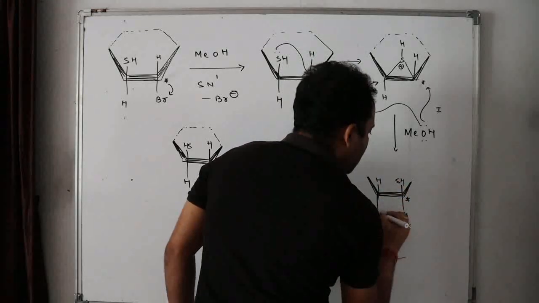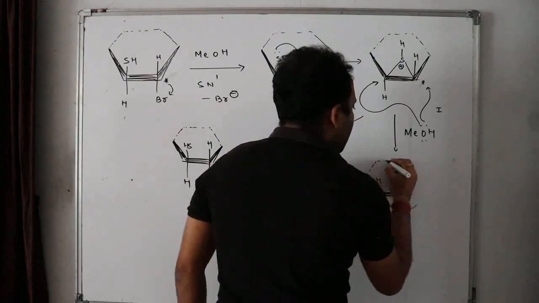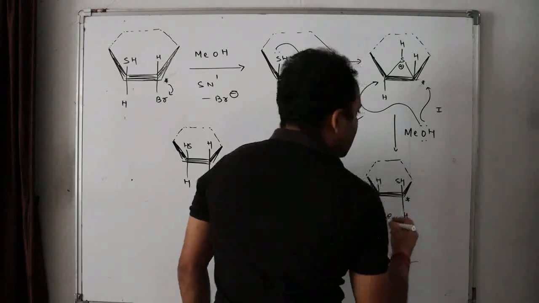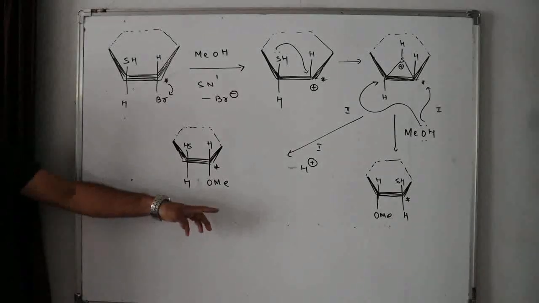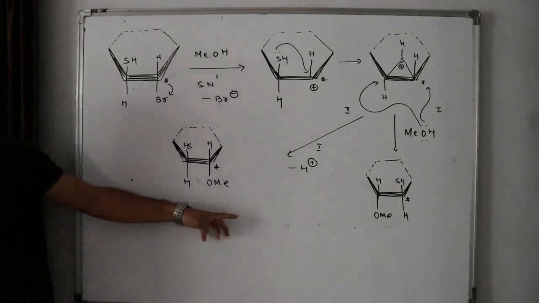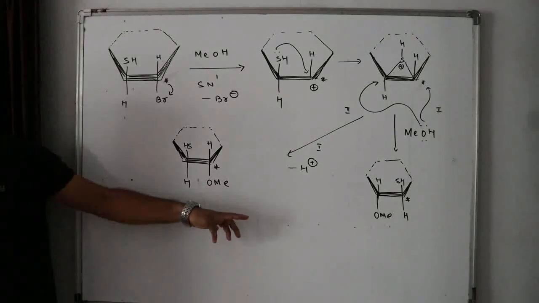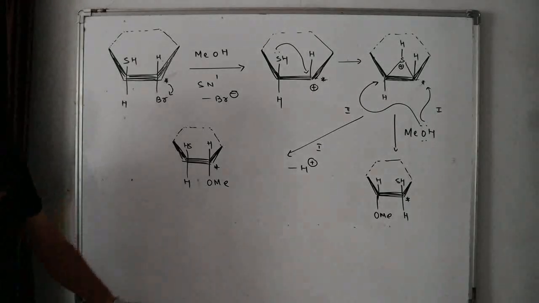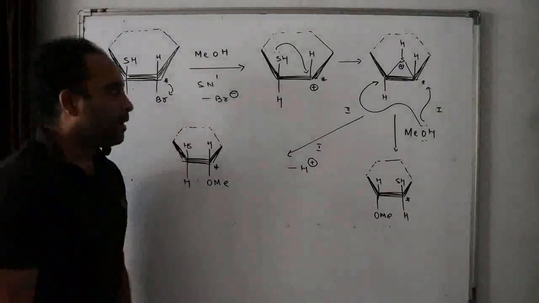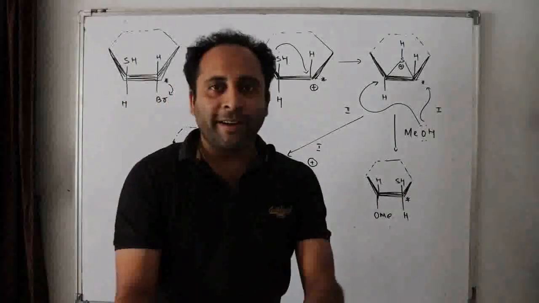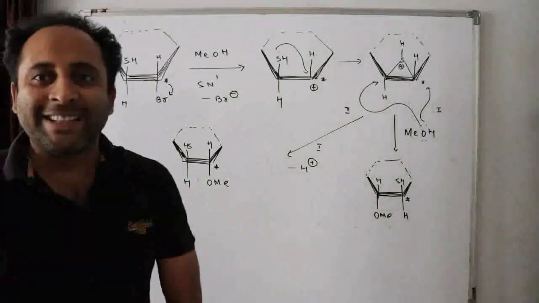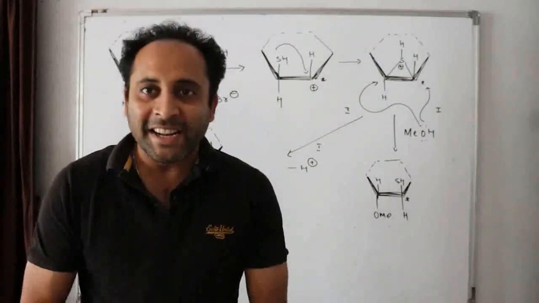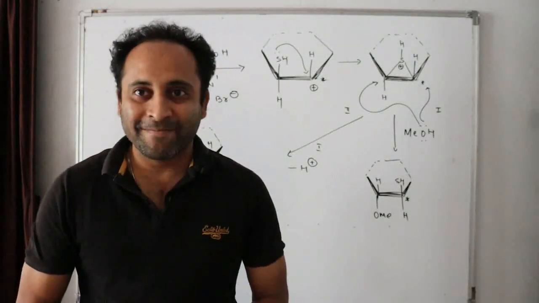H here OMe. Isn't it? Check it out. Do you understand or not? Clear? Easy? Any doubt? Did you match the answer with this? This is another example of NGP. Did I make you understand this NGP clearly?